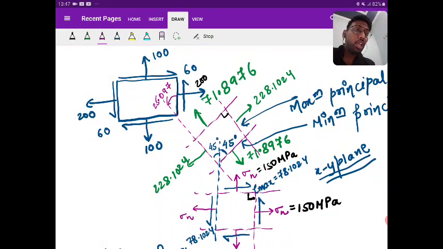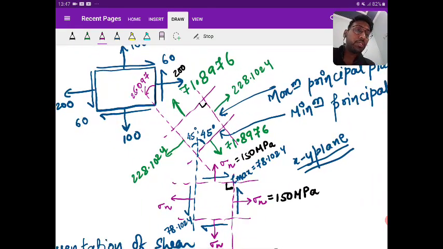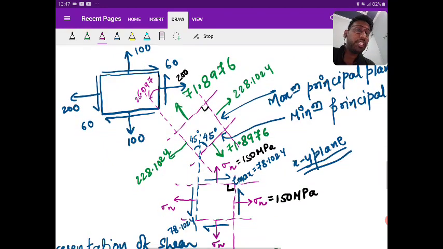Okay, so just focus on the sketch right now. Please look at the diagram very carefully. Till the sketching of the principal planes, I have already dealt with it in the previous lecture, which you can see in the YouTube playlist.